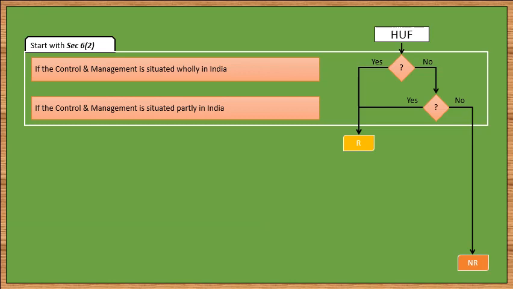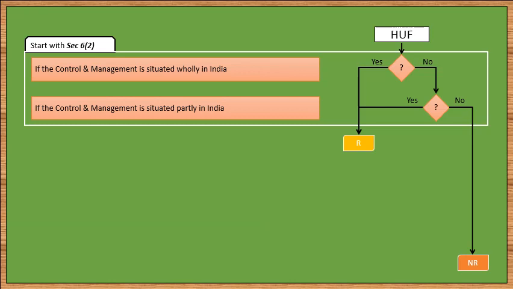Let us now understand the conditions. A combined reading of both the conditions of section 6(2) states that if the control and management of the HUF is situated either wholly or partly in India, then the HUF is said to be resident in India during the RPY. The only important condition is that the control and management should be in India, whether wholly or partly is immaterial, since in both the cases the HUF will be treated as resident in India.